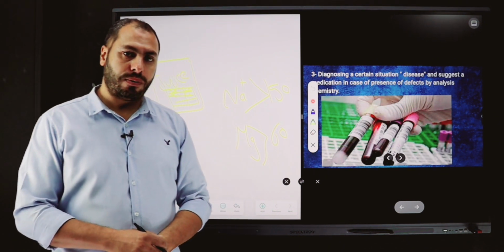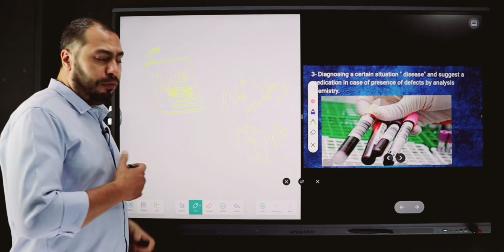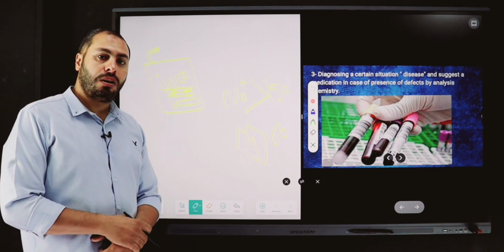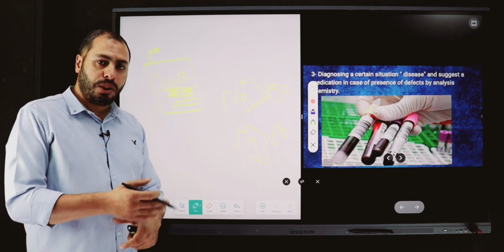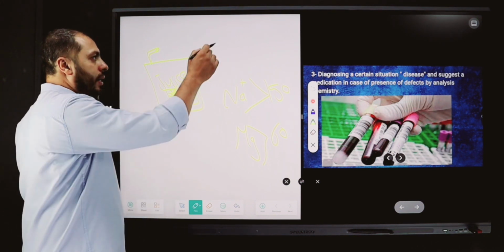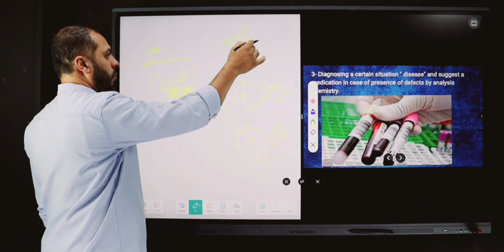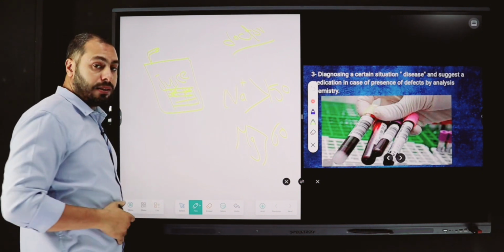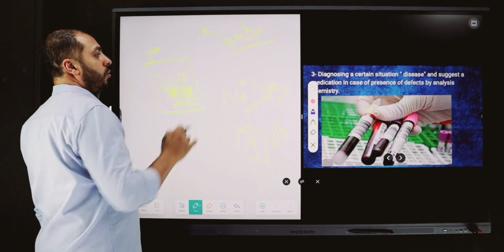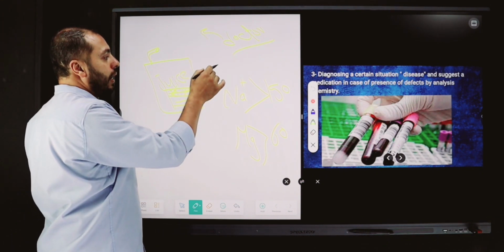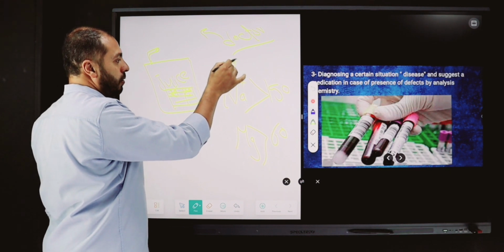What is meant by these words? If I suffer from a special infection or a special disease, I will ask the doctor for this disease, and the doctor asks me to make an analysis.